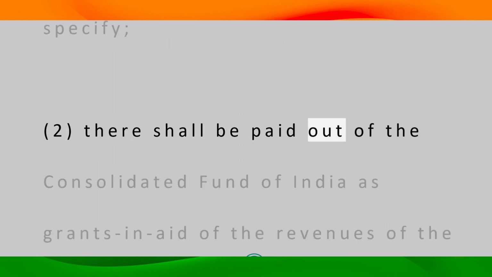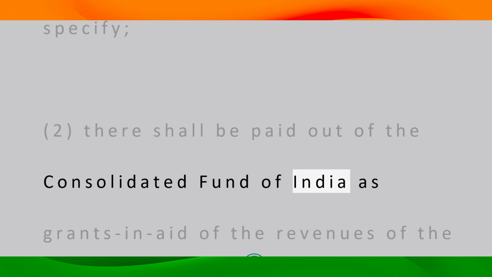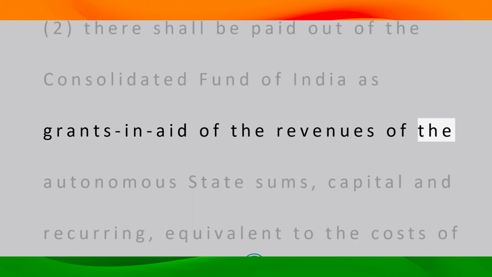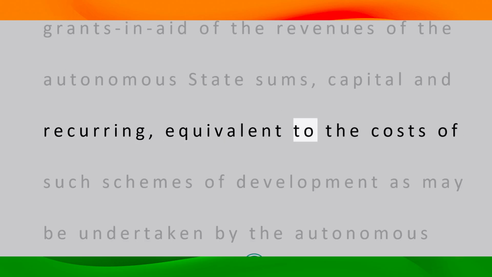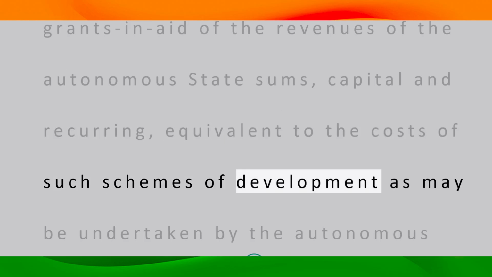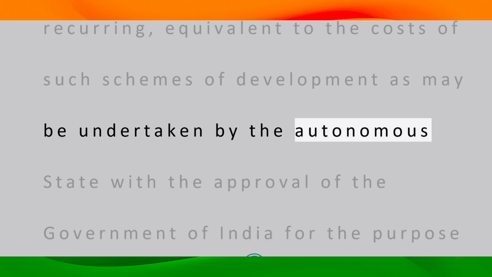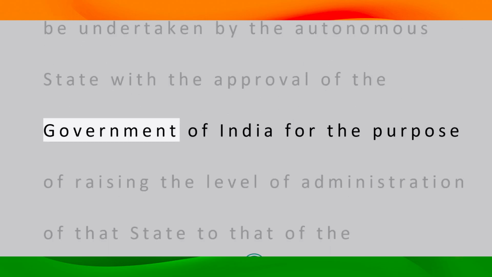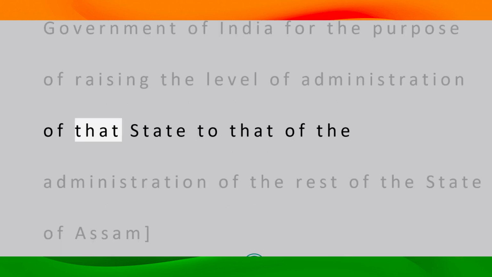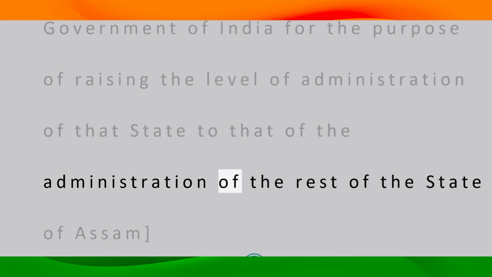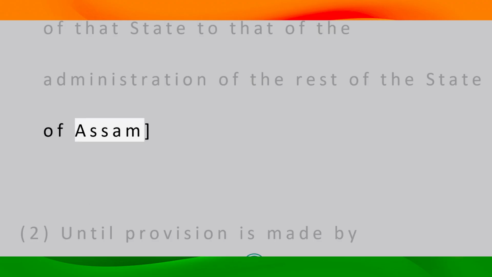There shall be paid out of the Consolidated Fund of India as grants in aid of the revenues of the autonomous state sums, capital and recurring, equivalent to the costs of such schemes of development as may be undertaken by the autonomous state with the approval of the Government of India for the purpose of raising the level of administration of that state to that of the administration of the rest of the state of Assam.